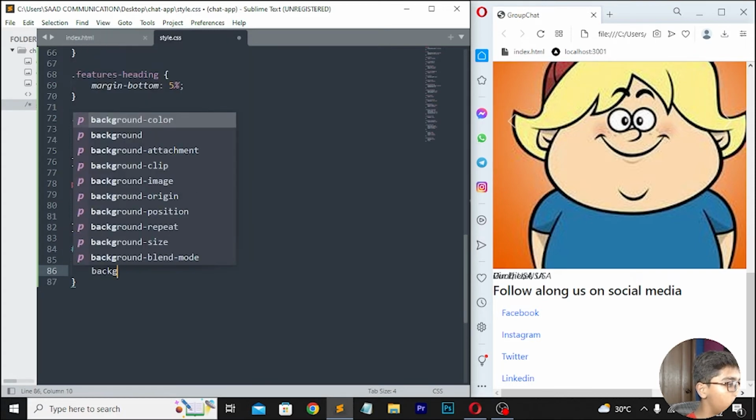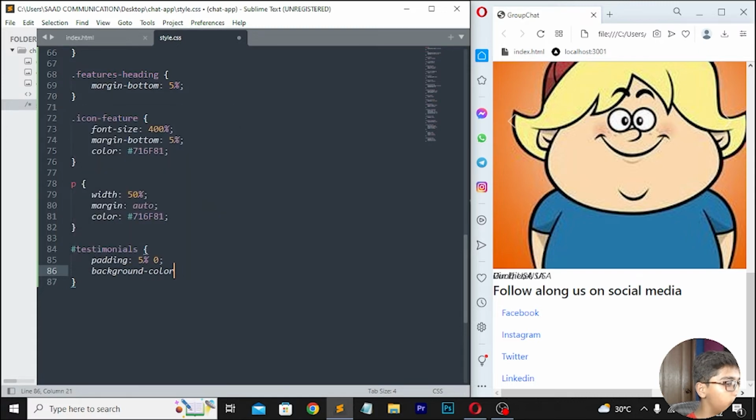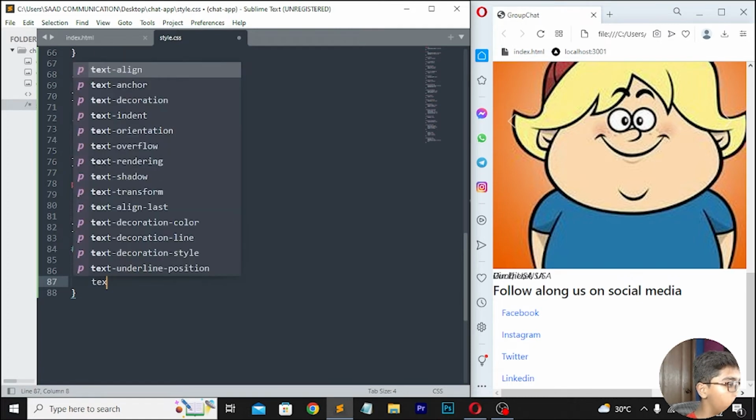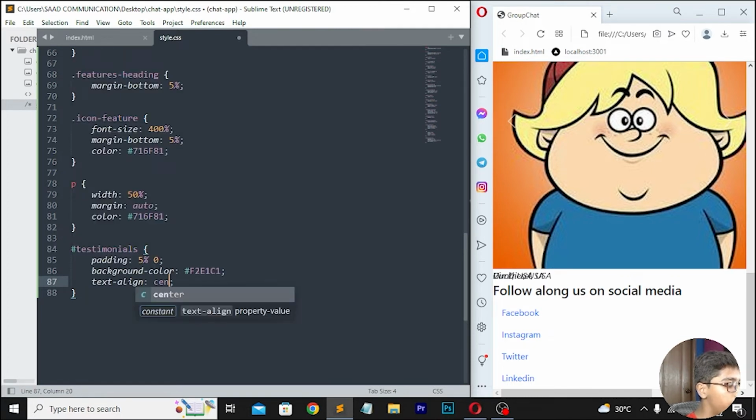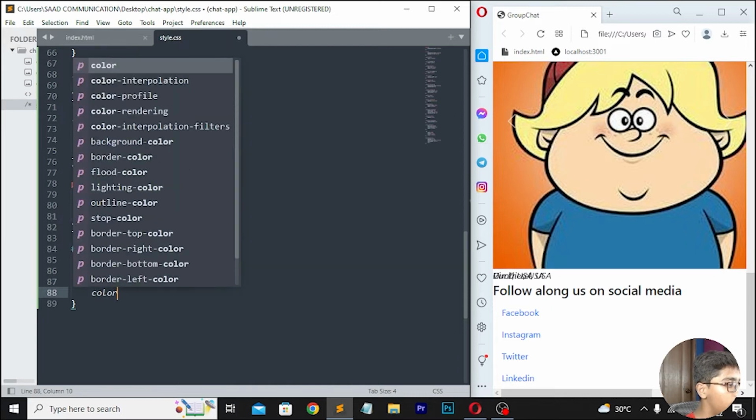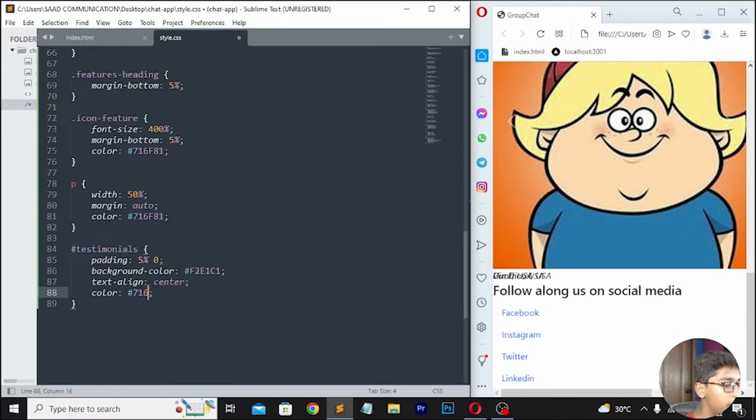Then write background color, and after writing this background color I'll be writing F2. Then you have to write E1C1. Then here you have to write text align, which should be center. Then color you have to write, which should be 716F81. Then move down here, I will be now writing this thing here, capital. Then move down here, you have to write testimonial-head.